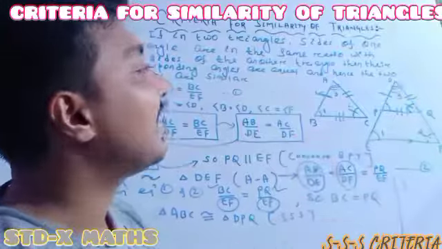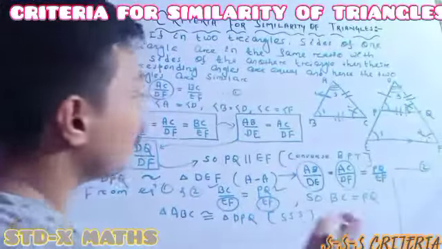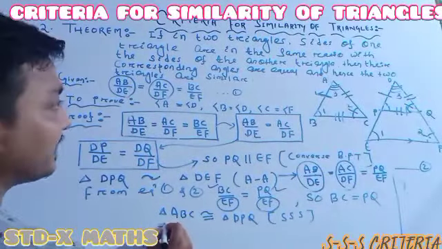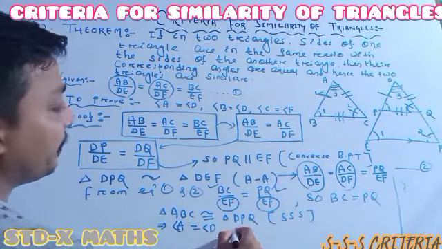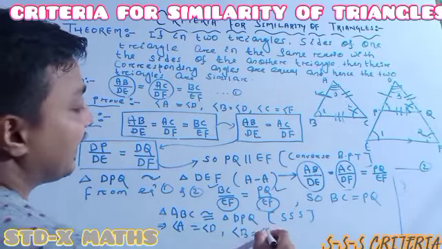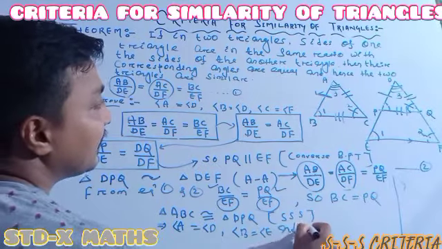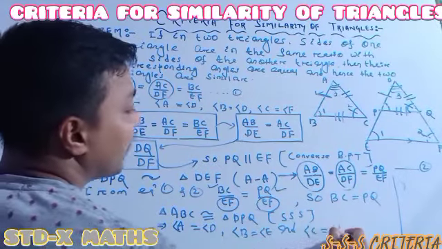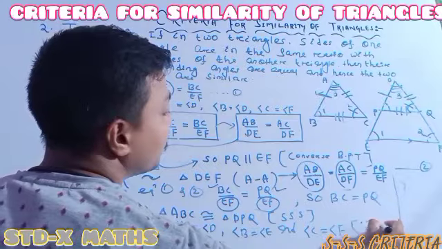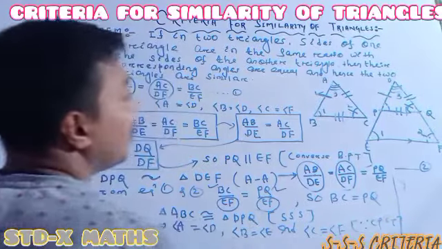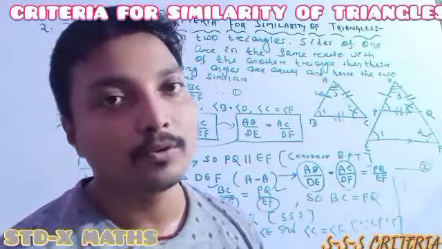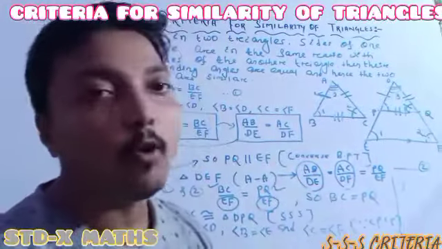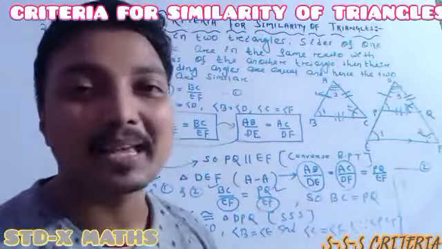So the two triangles are similar. Here there is not sufficient space to write. Otherwise I would directly write angle A equal to angle D, angle B equal to angle E, and angle C equal to angle F according to CPCT. So the two triangles are similar. Proved. Okay. Actually I omitted many more things because there is not sufficient space with me.